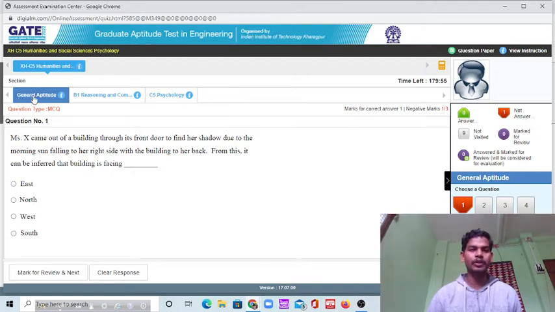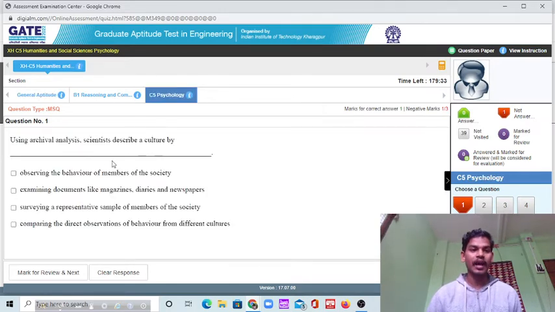Here you can see the general aptitude part, the reasoning and comprehension part, and the psychology part. Suppose you are from an arts background and you are not well familiar with this. What you should do first is click on this and you will get your psychology paper first.